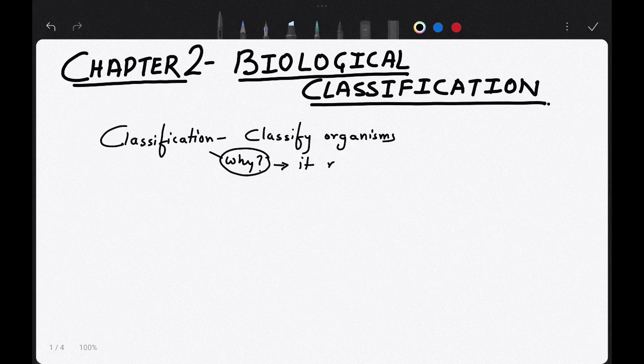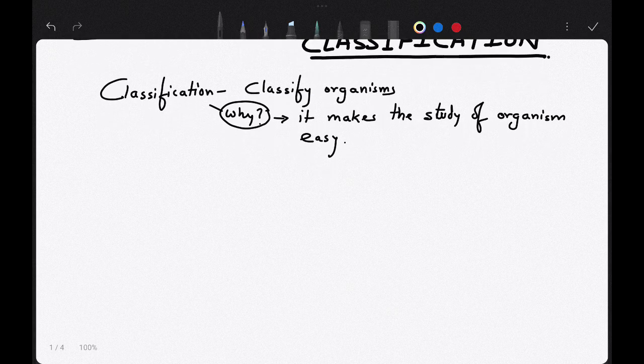It makes the study of organisms easy or simple. Now there are so many organisms. Because there are so many organisms, we need a process, an easy process to identify that organism. So that is why we use classification. Understood?